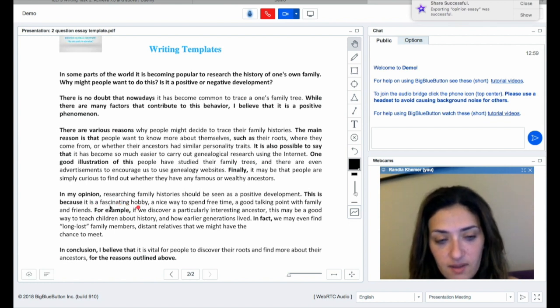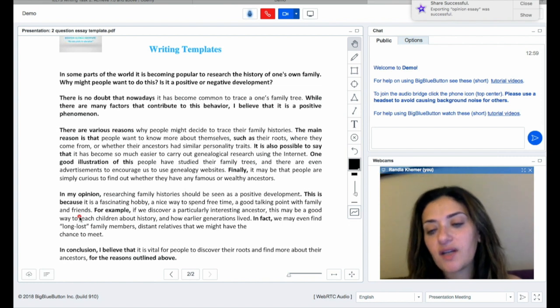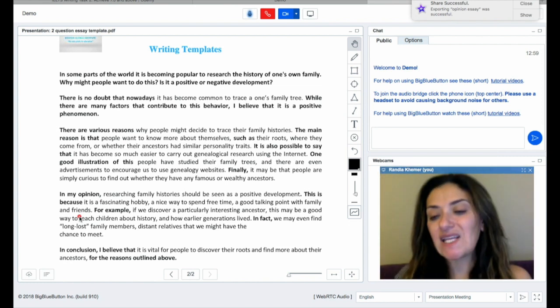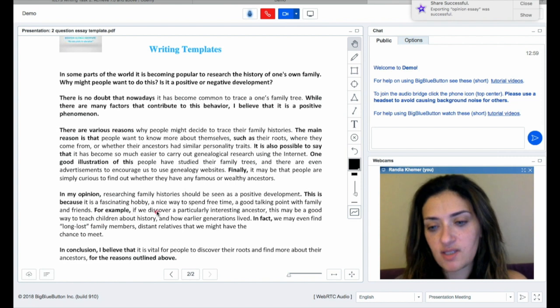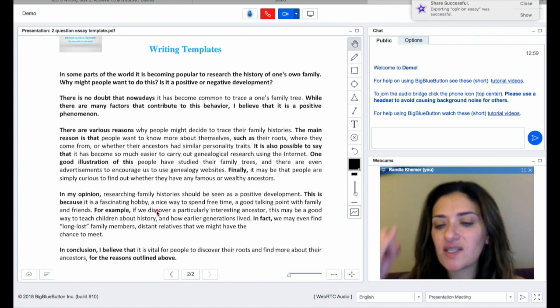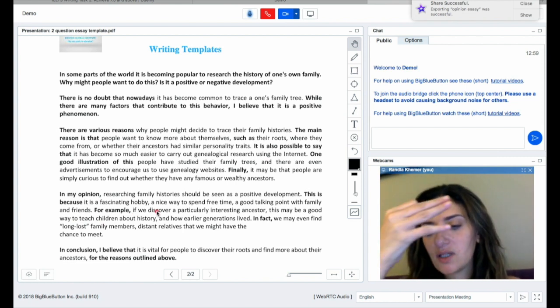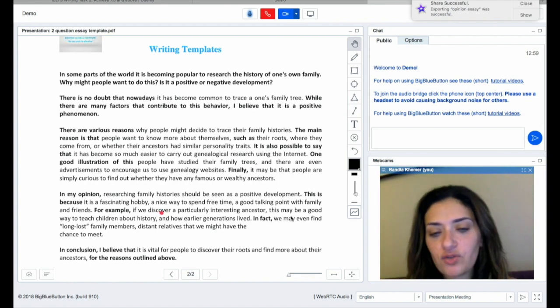Fascinating hobby, adjective and a noun. A nice way to spend free time, adjective and a noun. Good talking point with family and friends. So you're using here a compound sentence, but you're using listing of phrases, which gives you a higher score. You're using simple, compound, and complex sentences. You're using a lot of cohesive devices. So this is level 9.